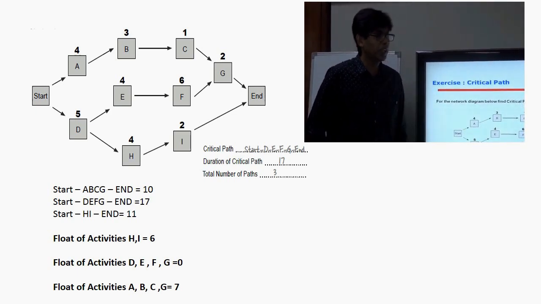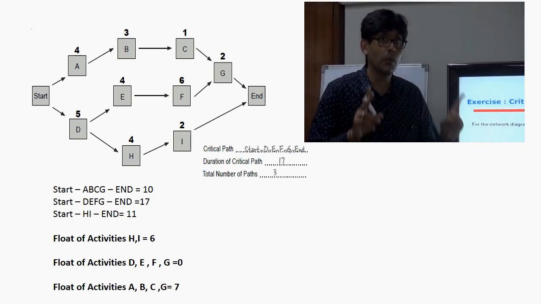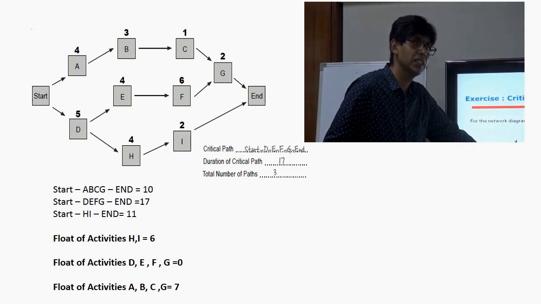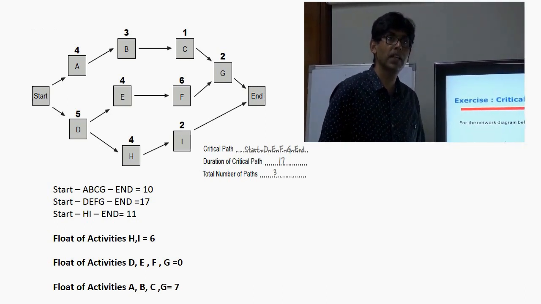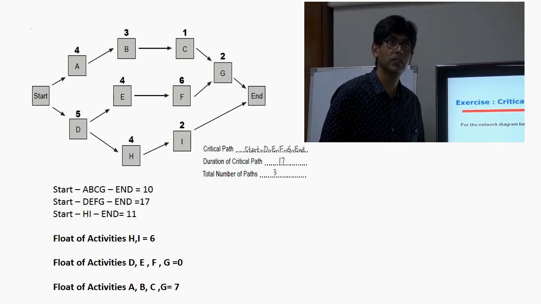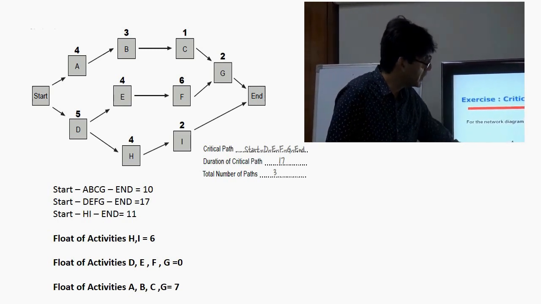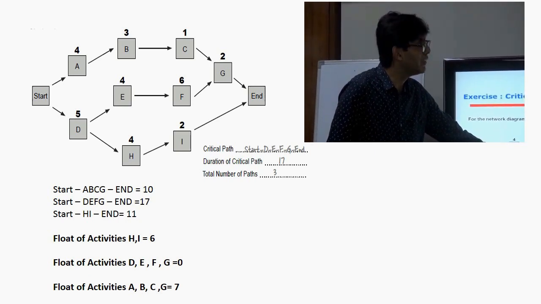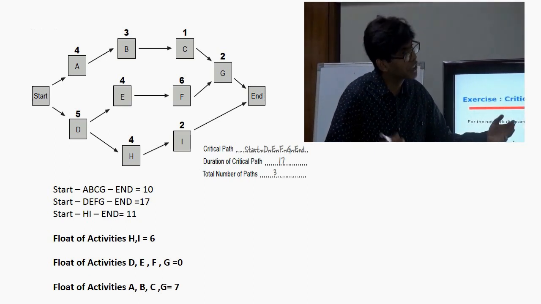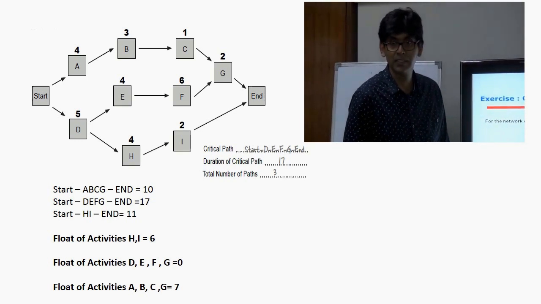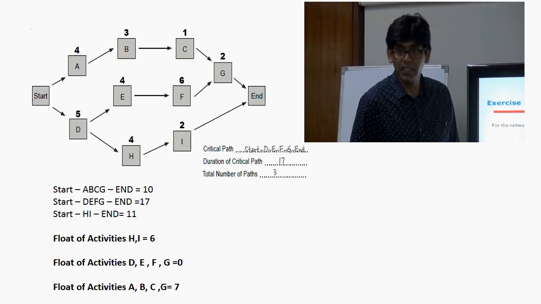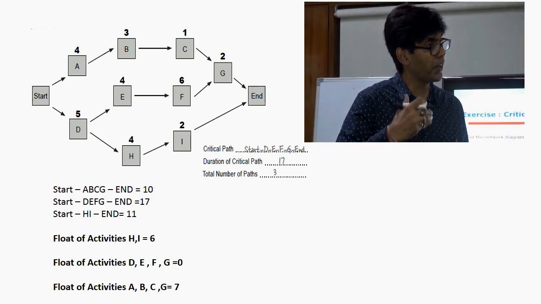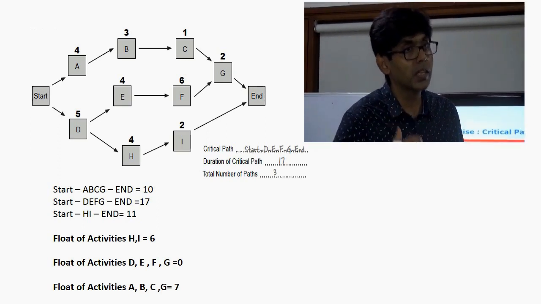This inexperienced project manager said, no, I won't do it. Why? Because right now only one activity is getting delayed. If I take H, this activity will also get delayed. Was he right or wrong? He's wrong. Because even if H is delayed by some time, let's say 6 days, even if H is delayed by 6 days, we are still on track. Right? So a smart project manager will always prioritize activities based on the critical path.